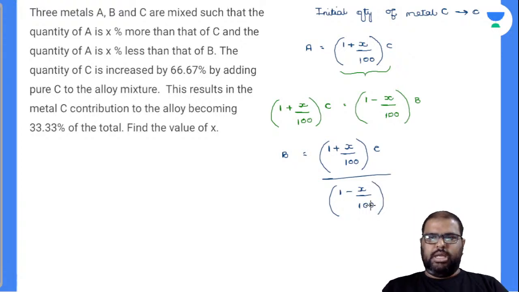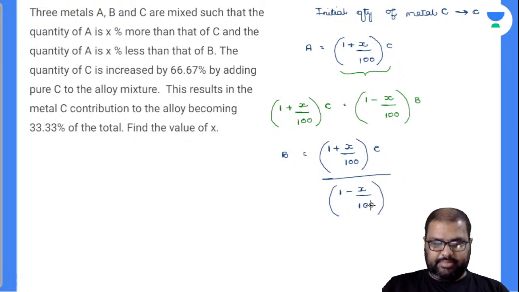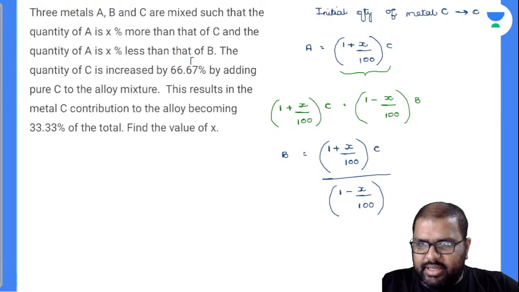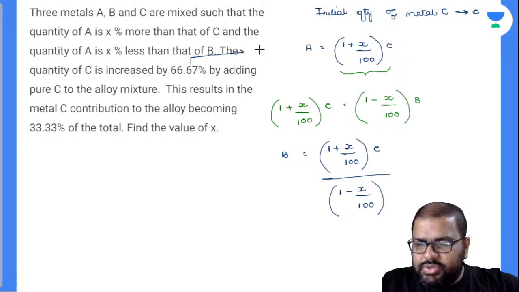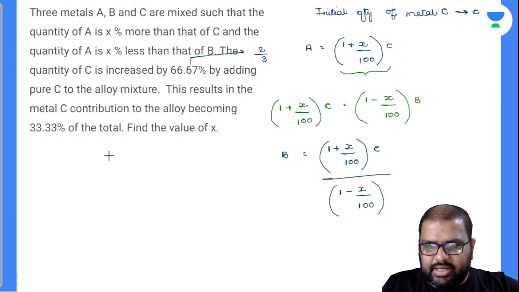Perfectly right. Now, the quantity of C is increased by 66.67%. 66.67 is nothing but 2 by 3, since 1 by 3 is 33.33, and if you multiply by 2 you get 66.67. So I'll write it in fraction, 2 by 3. Finally, what will be the C value there? Initially the C quantity in the alloy mixture is C. Now you have added 2 by 3 of C, pure. Am I right or wrong? So finally, the C value will be 5 by 3 of C. Perfectly right.